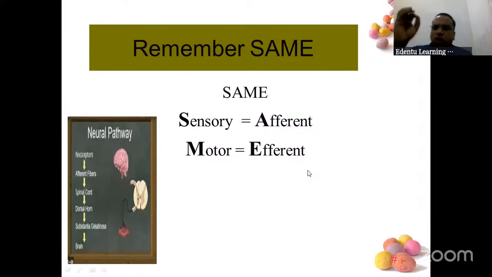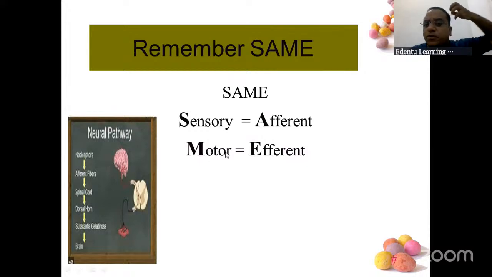Now the pain pathway, which you would have studied in first year physiology also, is the same thing here. First and foremost, the receptors will be there in your body. They are called nociceptors. Once a pain stimulus is sensed, it will take the information towards the brain. Who will carry it towards the brain? The sensory nerve, so afferent fibers. Afferent fibers will take the information and then it will go to the gate. The gate is in the spinal cord.